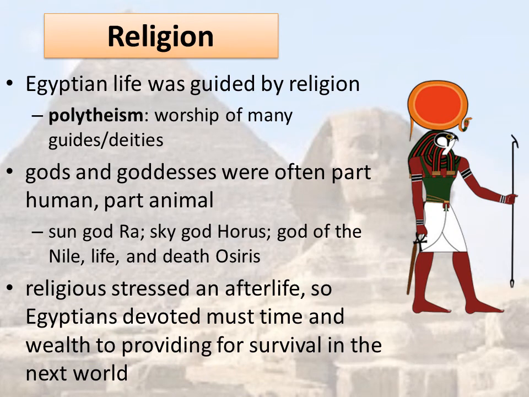Egyptian life was guided by religion, and Egyptians were polytheistic, meaning that they believed in many gods. Egyptian gods and goddesses were often seen as part human and part animal. Some important gods were the sun god Ra, who you can see in this picture, the sky god Horus, and the god of the Nile, life, and death, Osiris. Egyptian religion stressed an afterlife, so Egyptians devoted much time and wealth to providing for survival in the next world.